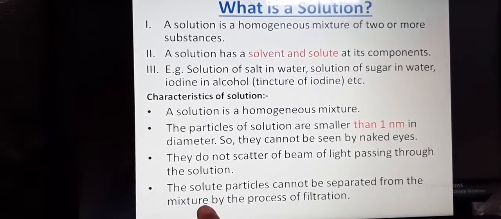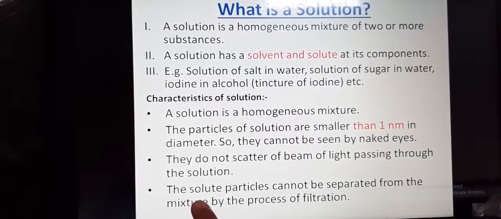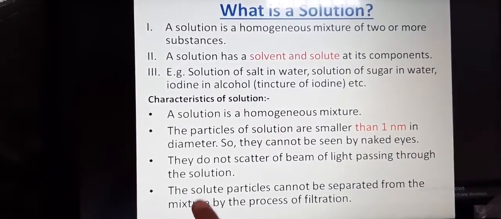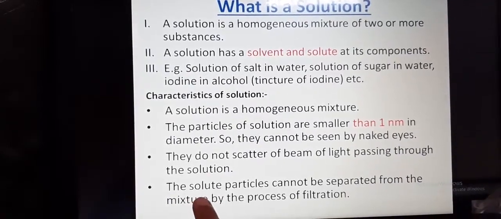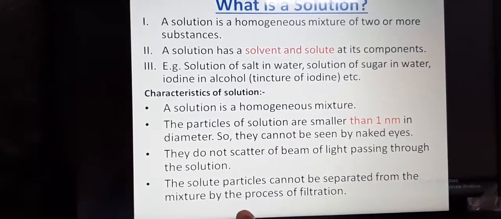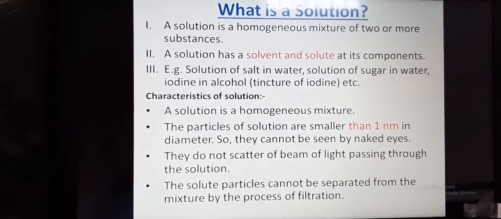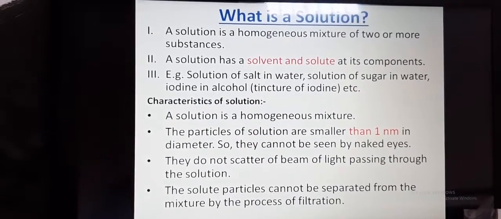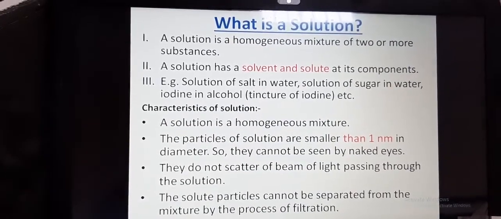These solute particles, what is solute? Solute is that component of the solution that is dissolved in the solvent. So these solute particles cannot be separated from the mixture by the process of filtration. It means the solution is stable because these solute particles do not settle down when the solution is left undisturbed.